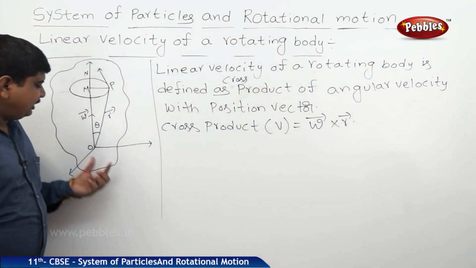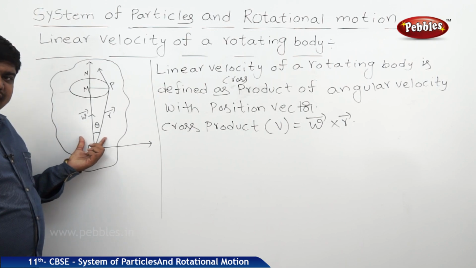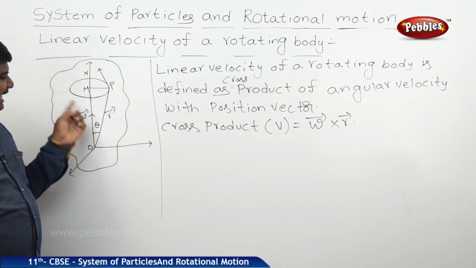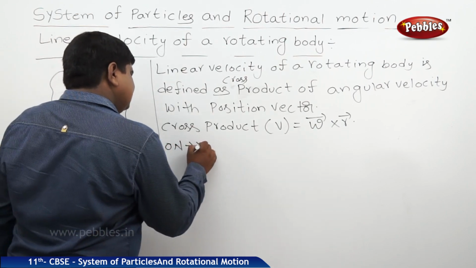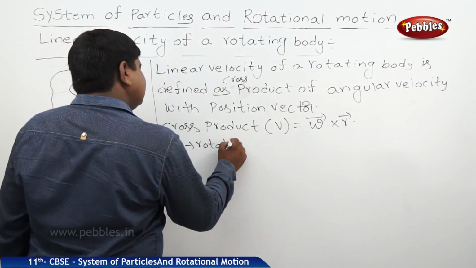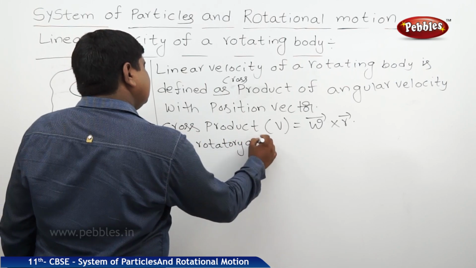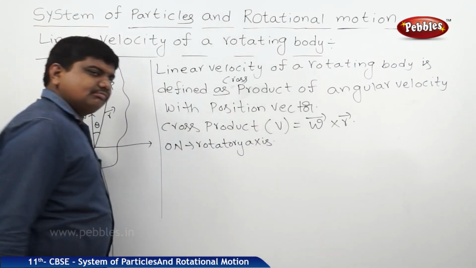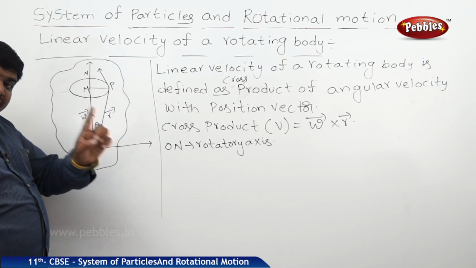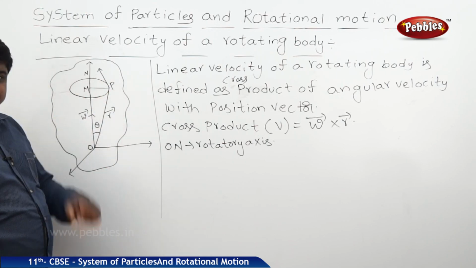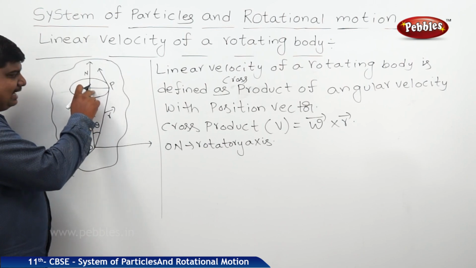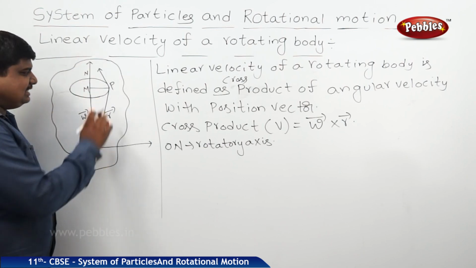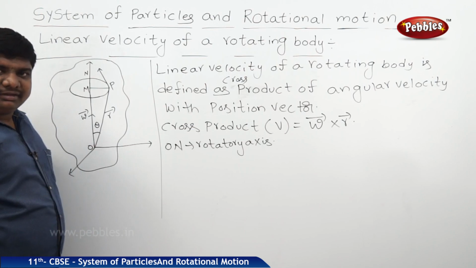So let us take a body which is rotating about a rotatory axis ON, where ON is the rotatory axis. P is one of the points of the rotating body. From the point P towards M, this M is a point on the rotatory axis, I have drawn a position vector.